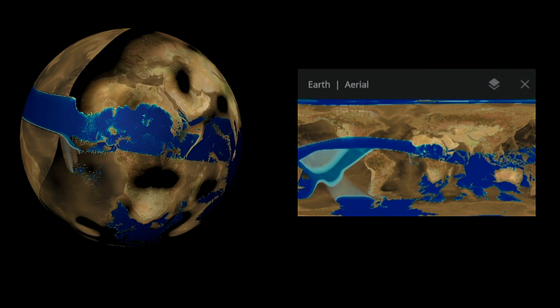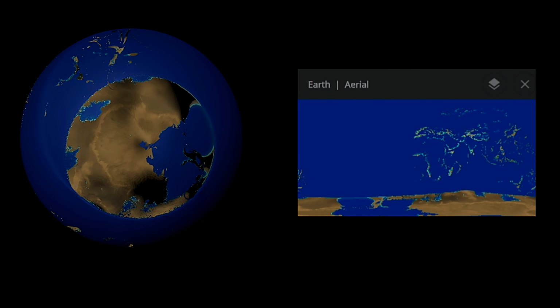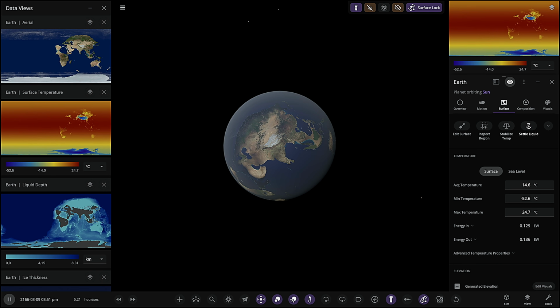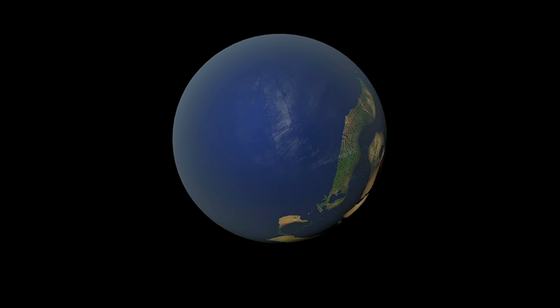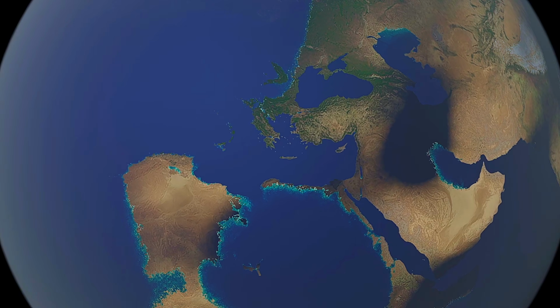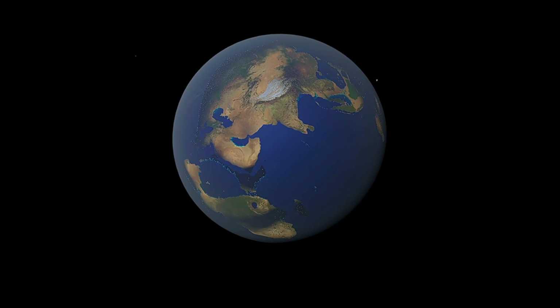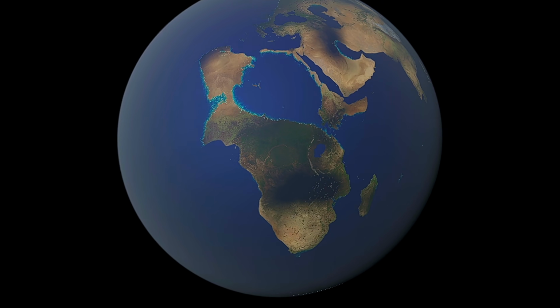As the planet cools, liquid water gradually returns and once again covers Earth's surface. I'll also redistribute the oceans evenly to make the changes easier to observe. Since the impact occurred over the Americas, the entire continent is completely erased. Europe also disappears beneath the aftermath of the collision. Large portions of Africa are gone as well.